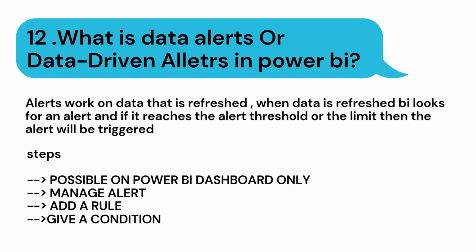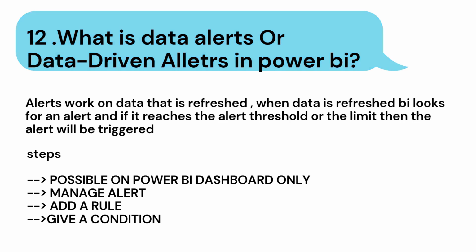So how will it work? Whenever our data source refreshes, at that time the data driven alerts will check whether our data has reached the alert threshold or not. If it reaches the alert threshold or the limit that we have set, then the message that we have given will be automatically triggered to the users by mail or by a pop-up message. So in this way data driven alerts work in Power BI.